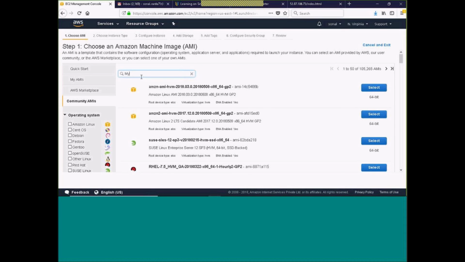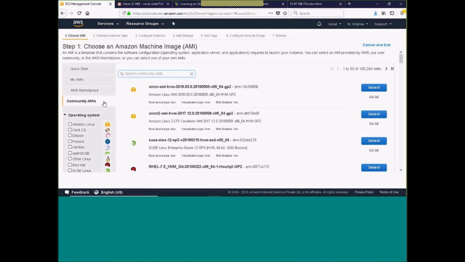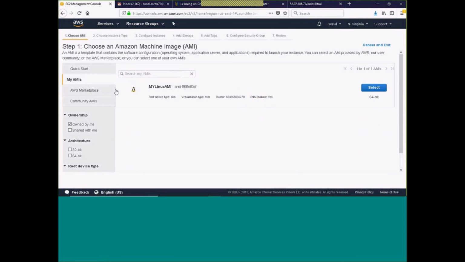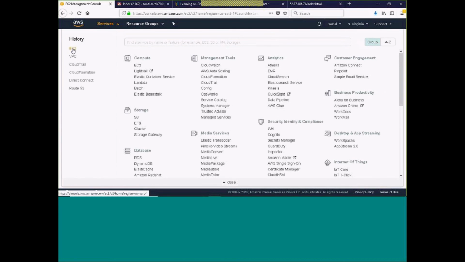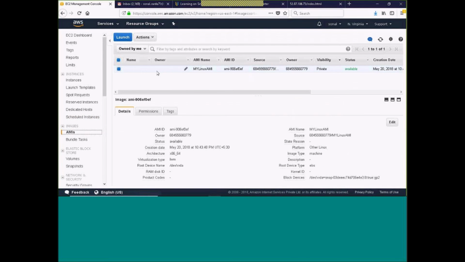I'm searching for it, but it will not be there, right? Presently it is private, so I will have to make it public. I will go back to EC2, select the AMI, then Actions, Modify image permission. Go with this option.